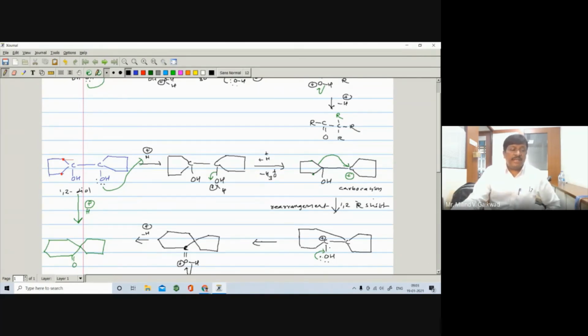And after rearrangement, there is a delocalization of the carbocation. The carbocation formed further undergoes stabilization if the structure permits. Why does it undergo rearrangement? The carbocation undergoes rearrangement because it can further undergo stabilization. Every species wants to attain stability. That's why it undergoes stabilization. So here, this will open here, and it will convert into the corresponding skeleton.